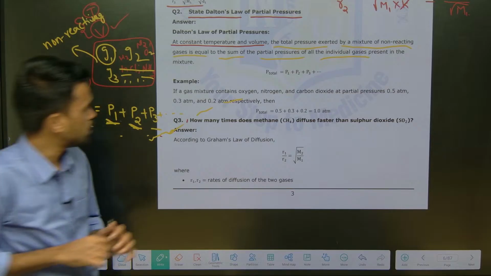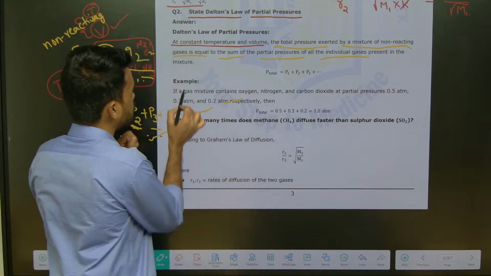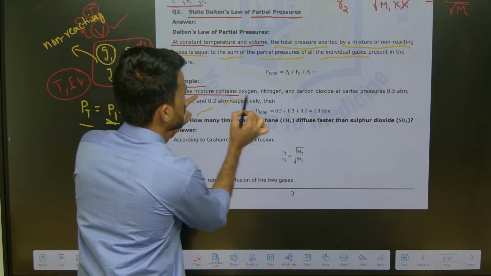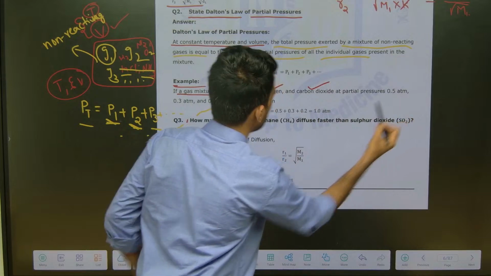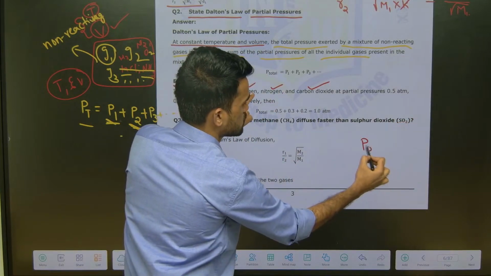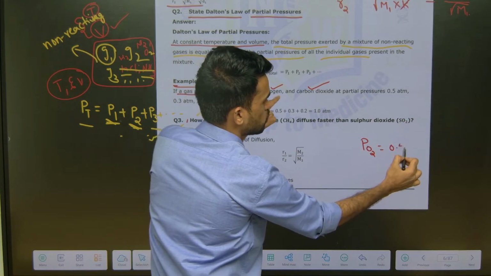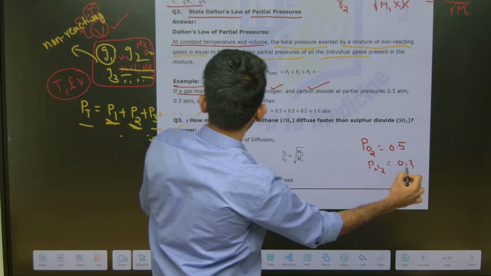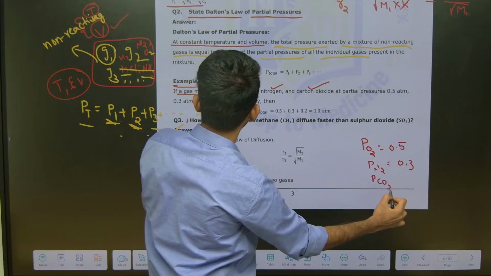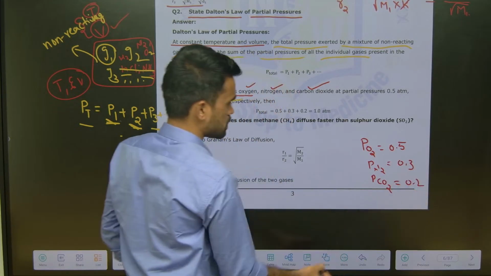So just look at what they are saying. The example mentioned here is, if a gaseous mixture contains oxygen, nitrogen, carbon dioxide with partial pressures. What is the partial pressure of oxygen given in the container? It is 0.5. The partial pressure of N2 is given as 0.3, and the partial pressure of carbon dioxide is given as 0.2. Now I am asking the total pressure.